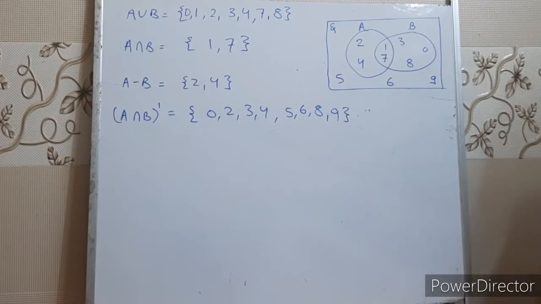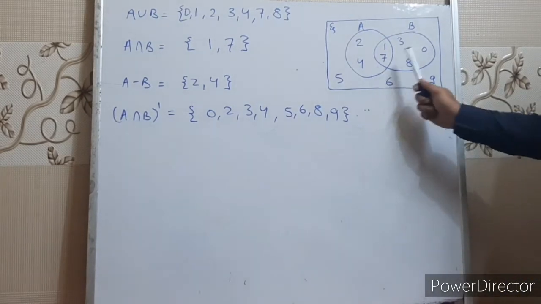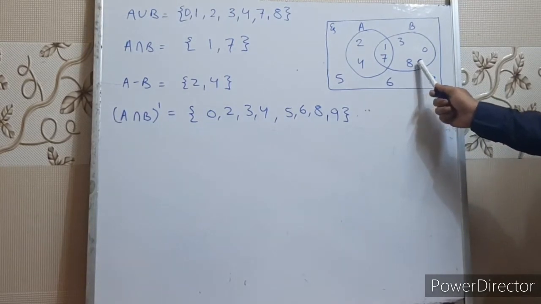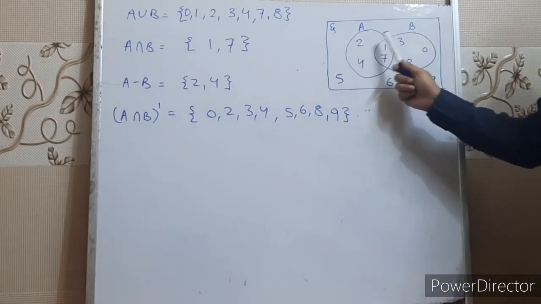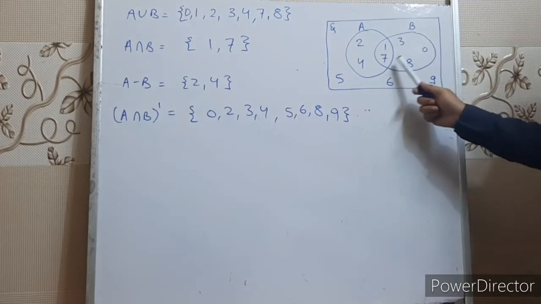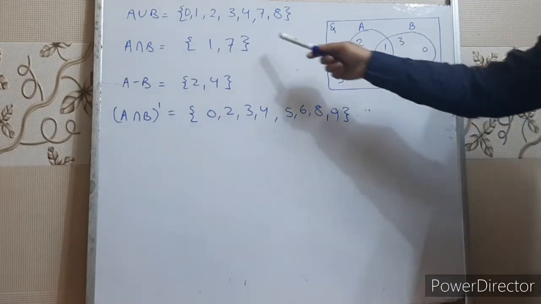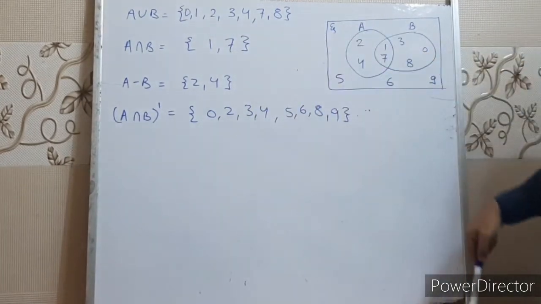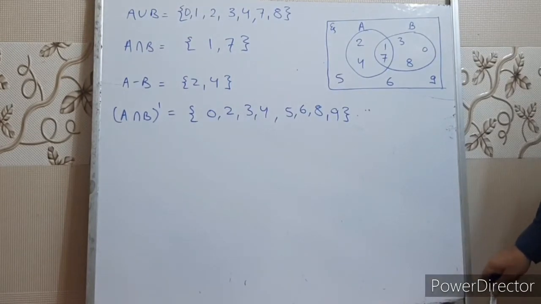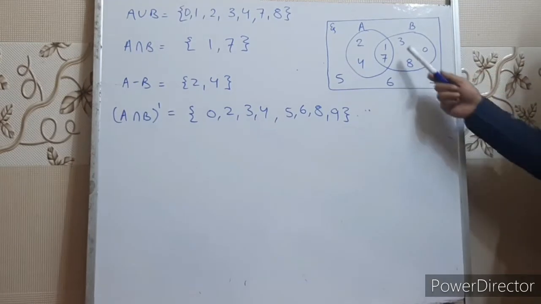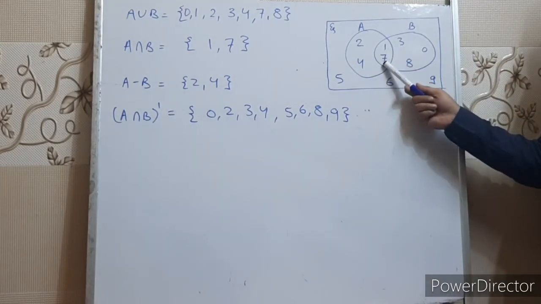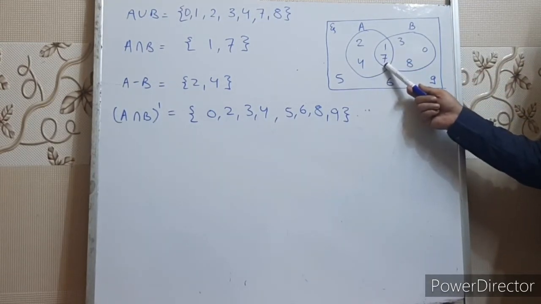A union B means combining all the elements of A and B. Okay? So it will be 1, 2, 3, 4, 7, 8 and 0. So I have written like this: 0, 1, 2, 3, 4, 7, 8. Right? A intersection B, we have to calculate the elements which are common in both A and B. So the elements which are common in A and B both are 1 and 7.